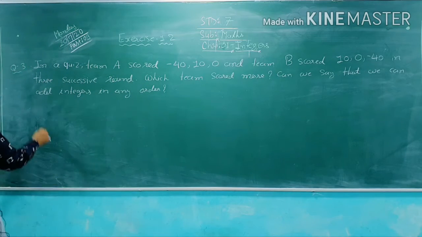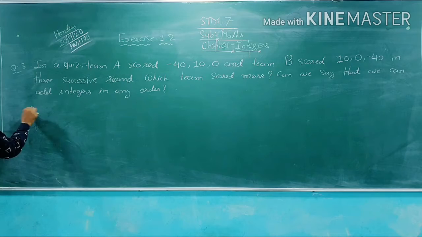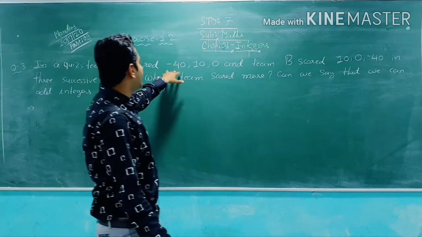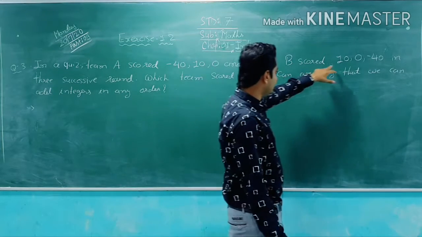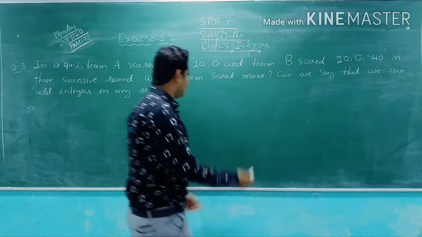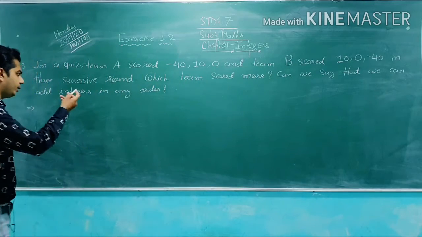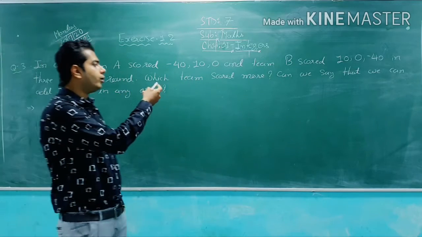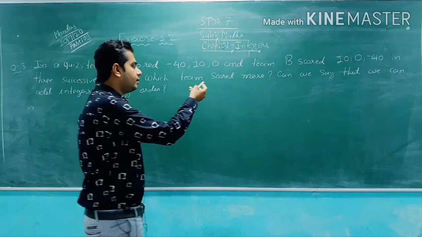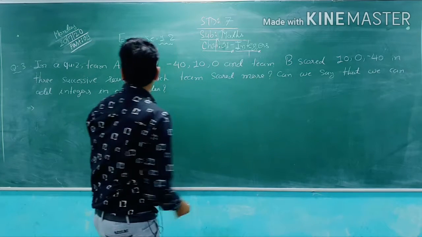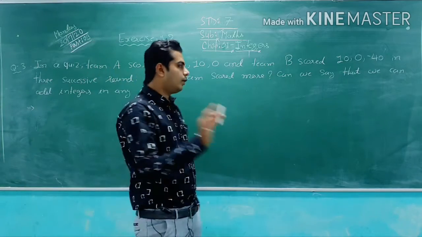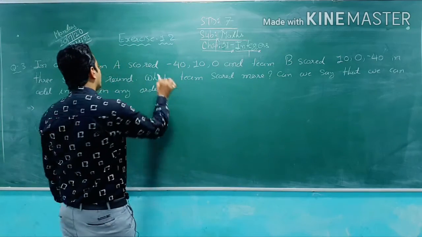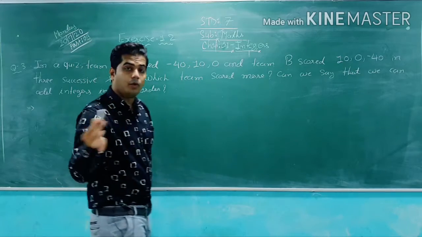So let's begin. Here in a quiz, team A scored -40, 10 and 0, and team B scored 10, 0 and -14 in 3 successive rounds. Which team scored more? And the second question is, can we say that we can add integers in any order? There are 2 questions in one question. The first question is, which team scored more?